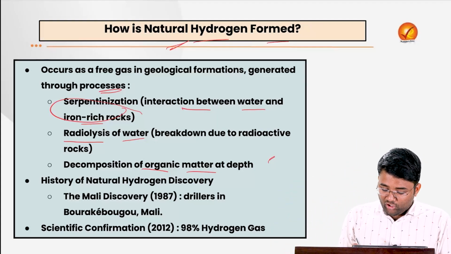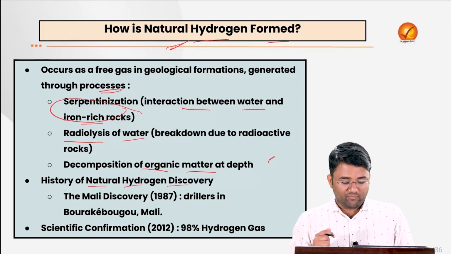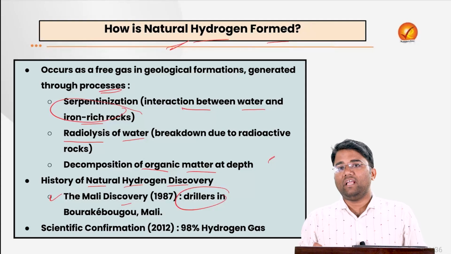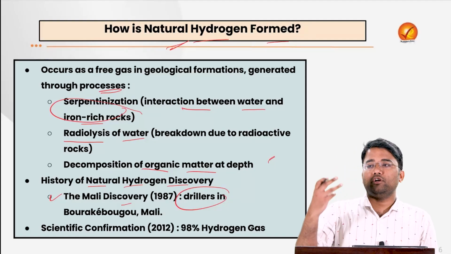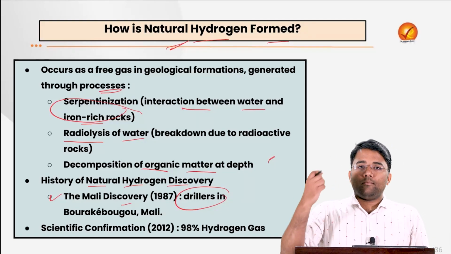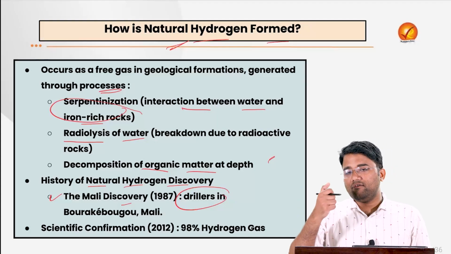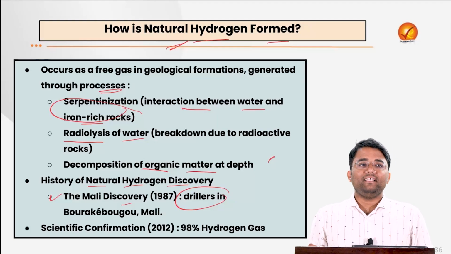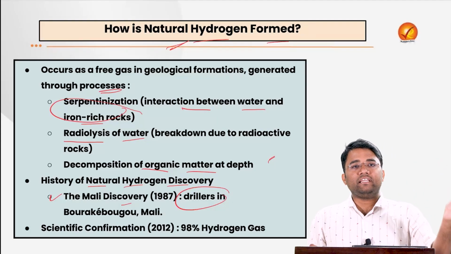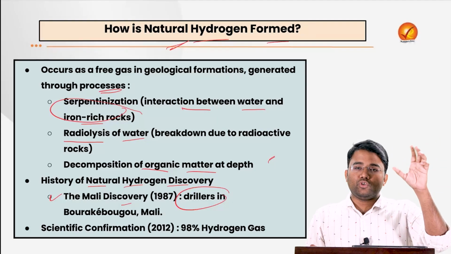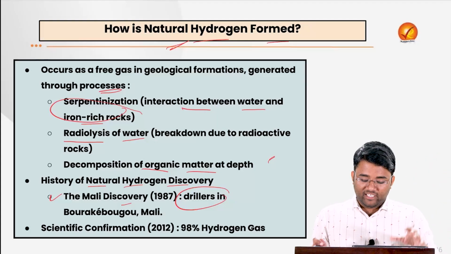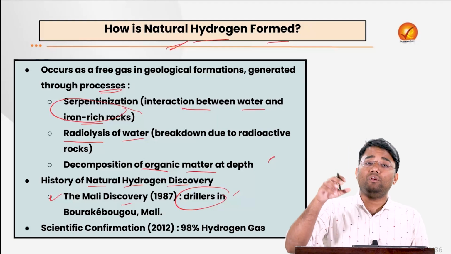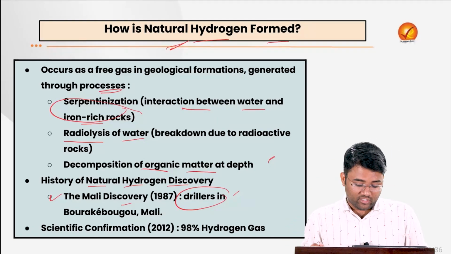There are different histories of natural hydrogen discovery. For example, in Mali there was drilling happening, and at that point one of the workers brought out his cigarette, and when he lit it, a flame ignited at that particular place. So that is the interesting story related to the drilling in Mali, which led to an accidental discovery of natural hydrogen trapped underground.